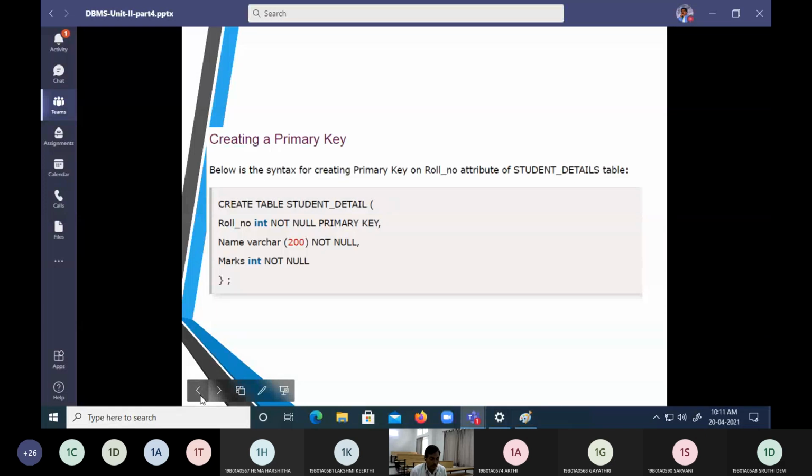Let us create a SQL command where a table is going to be created.